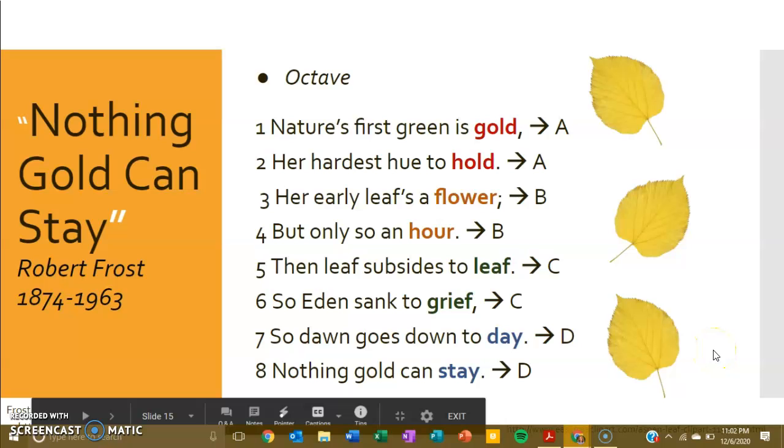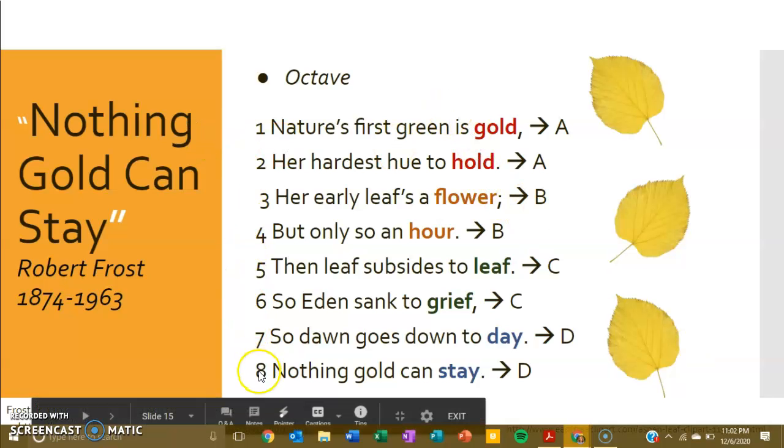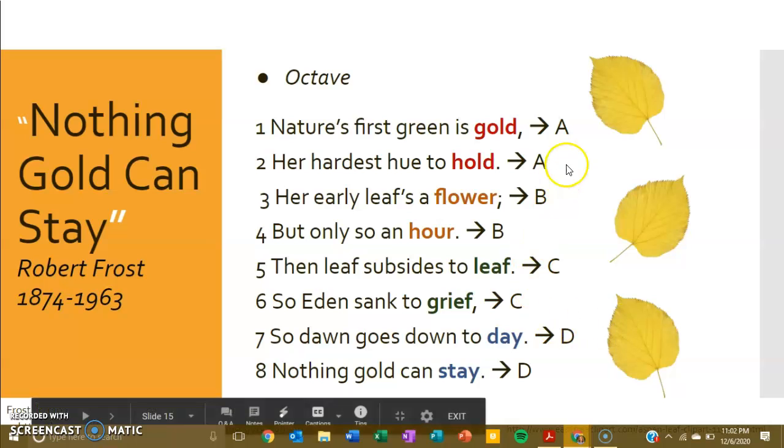All right, the last poem we are going to look at today is Nothing Gold Can Stay. Now, you see that random word up there, octave. Well, if you remember, an octave is a poem with 8 lines, okay? So this is going to be 8 lines here. They're numbered 1, 2, 3, 4, 5, 6, 7, 8. And let's take a look at this rhyme scheme. But before we do that, I'll go ahead and read through it for you.